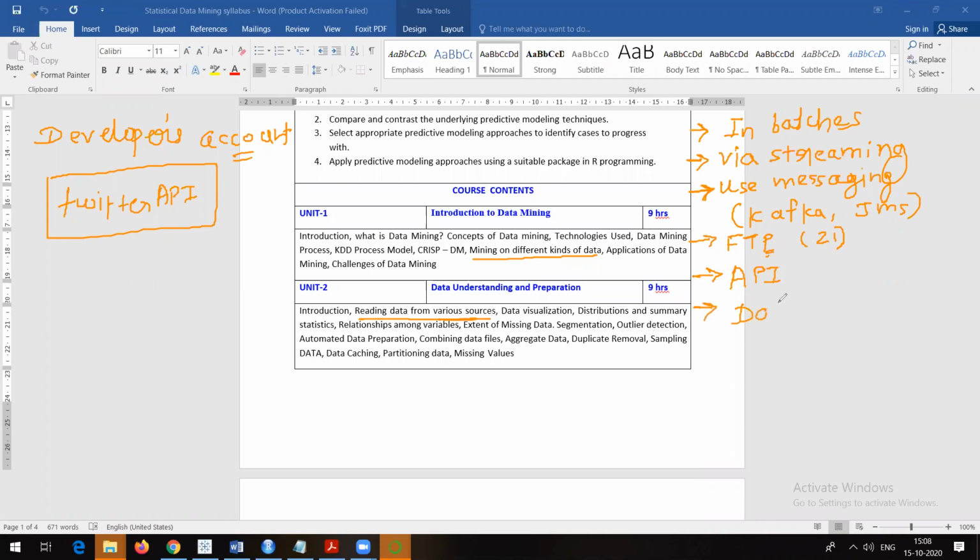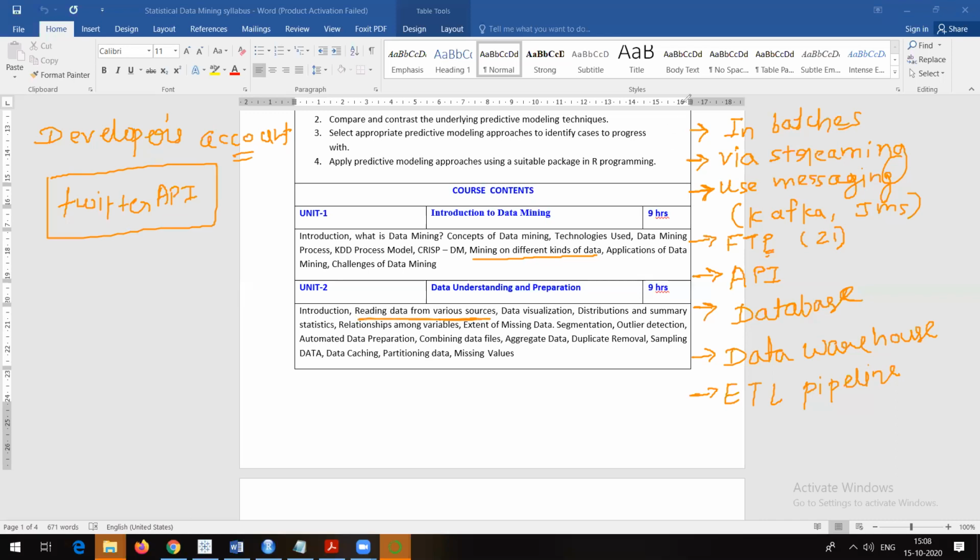And then obviously we talked about all these things. A database can be a source. A data warehouse can be a source to read the data from. It all depends on what type of database they use, right? And obviously the extraction, transformation, and loading pipeline, the ETL pipeline, can be one of the sources to read the data from. So these are some of the sources you can mention if you want to read some data.